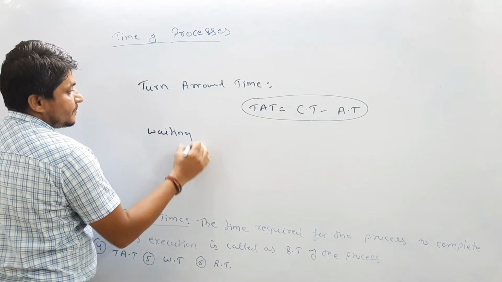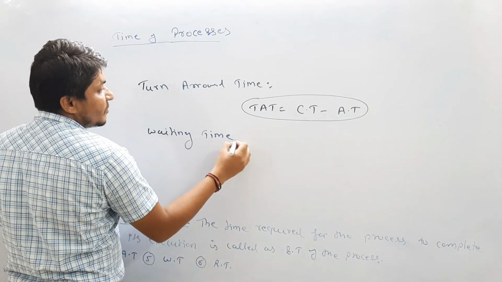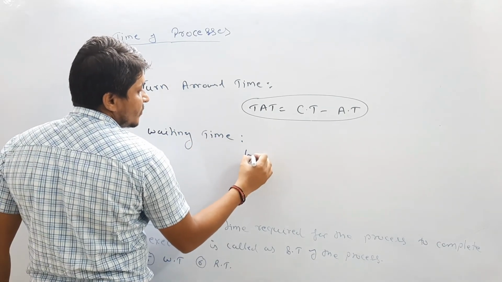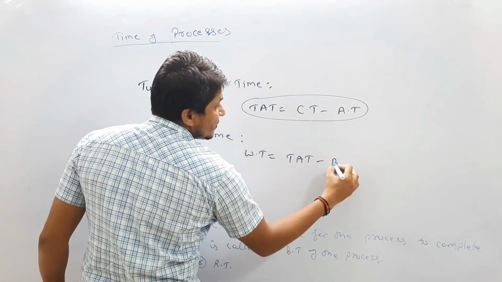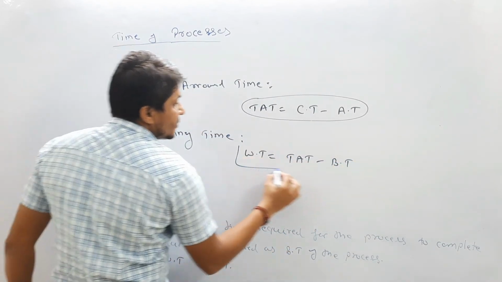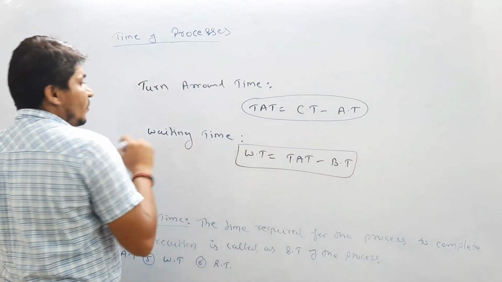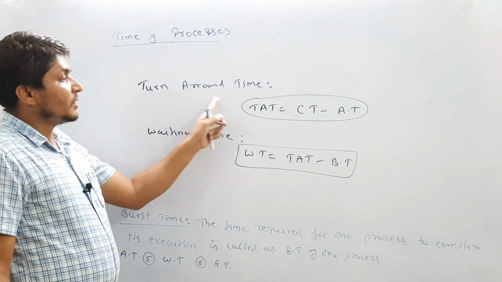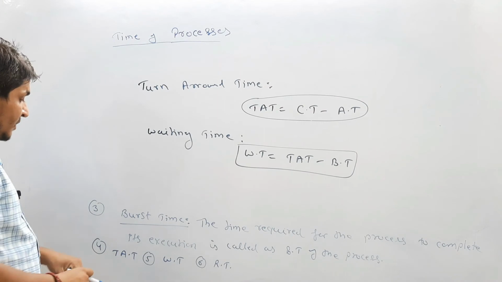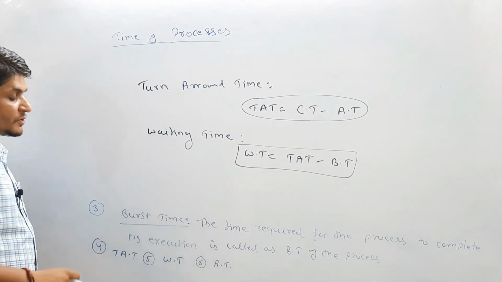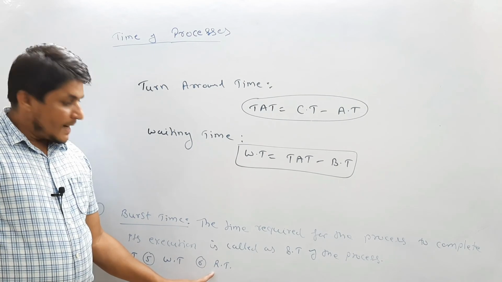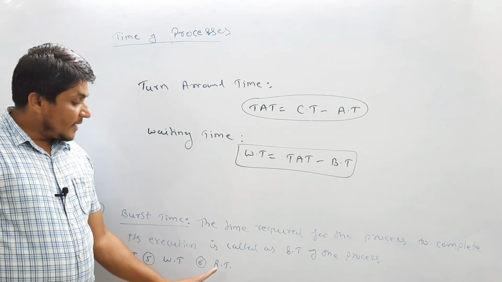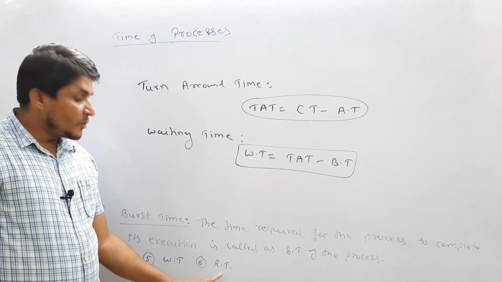What is waiting time? Waiting time equals turnaround time minus burst time of the process. So this is the formula for calculating waiting time, and this is the formula for calculating turnaround time. You have to remember these two formulas. Then last is response time. What is response time? The difference between the first response of the process and the arrival time of the process is called the response time of the process.